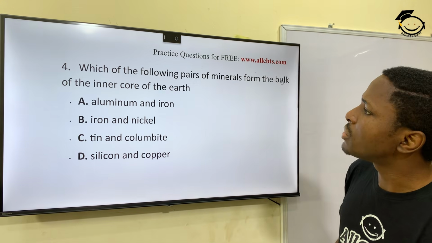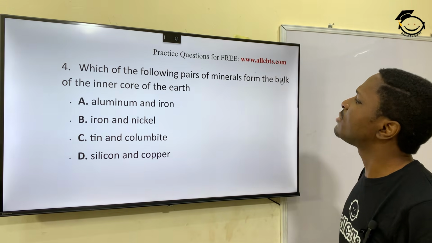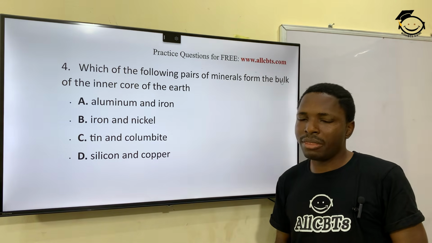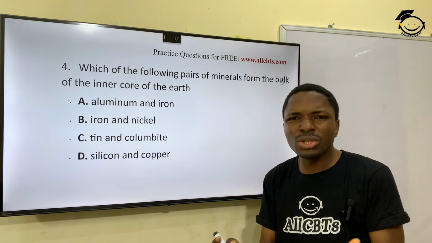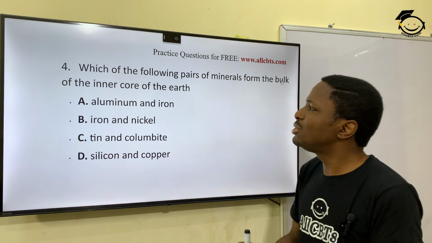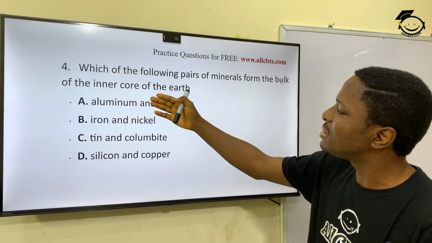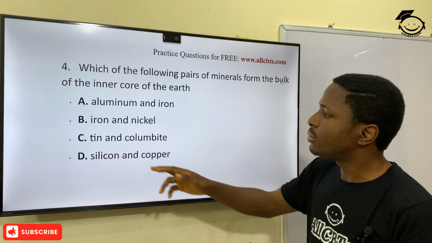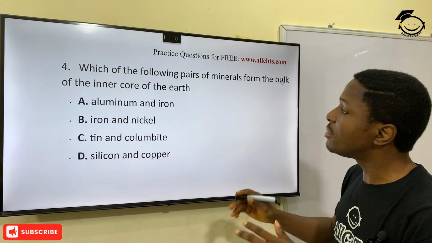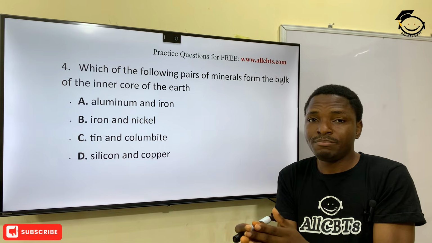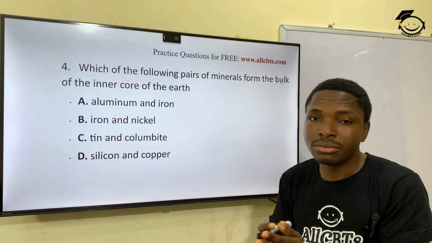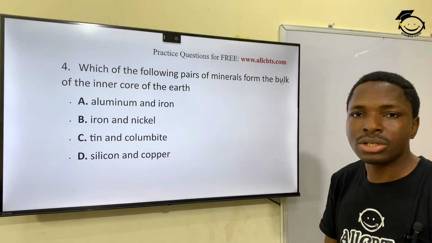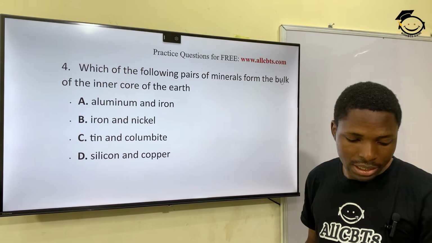And then question 4. Which of the following pairs of minerals form the bulk of the inner core of the earth? You know, the inner core of the earth is always hot, right? What is a pair? Two. So which of these forms the inner core of the earth? And that is iron and nickel. The inner core of the earth contains a larger percentage of iron and nickel.